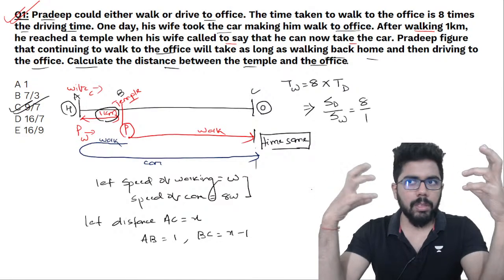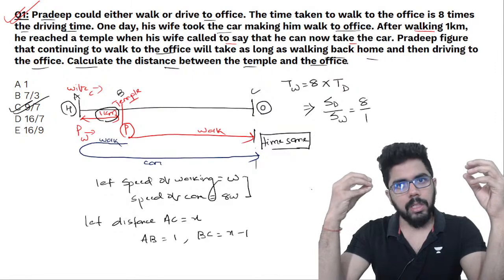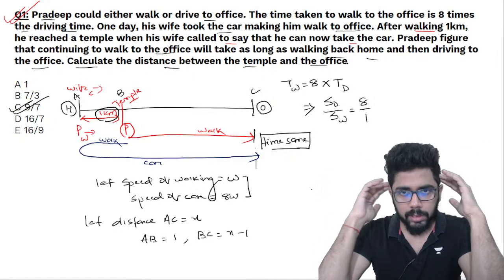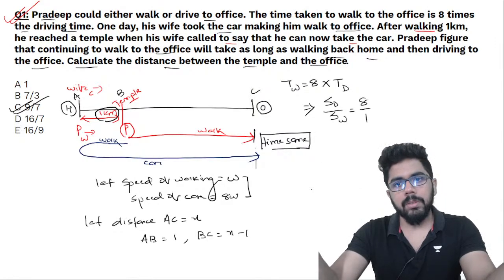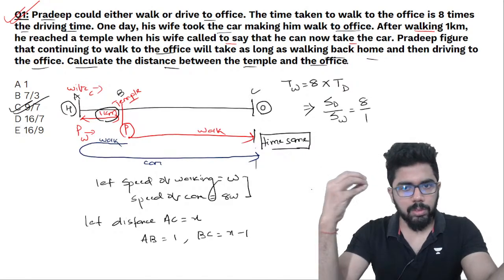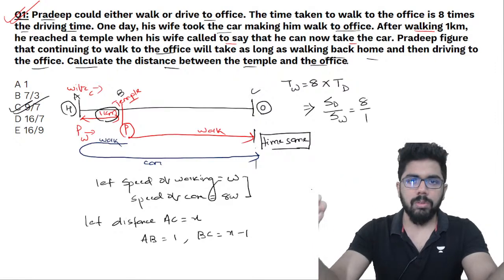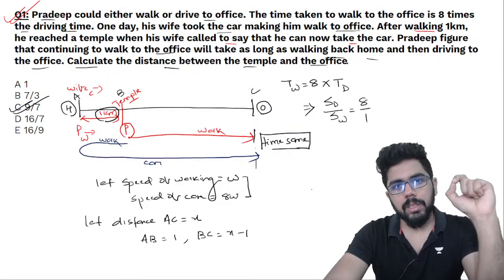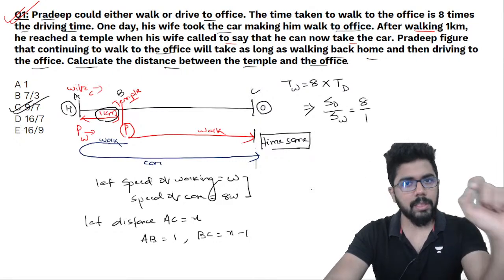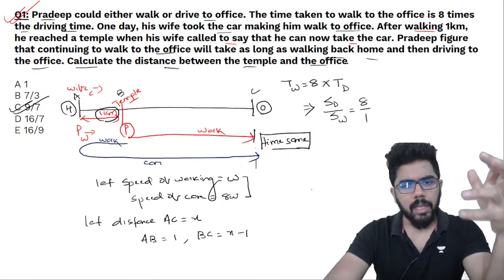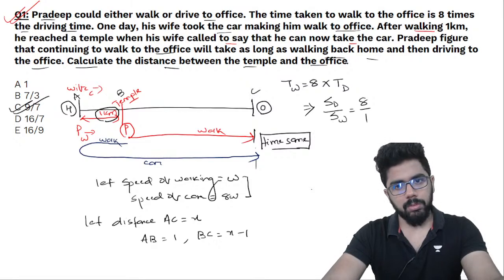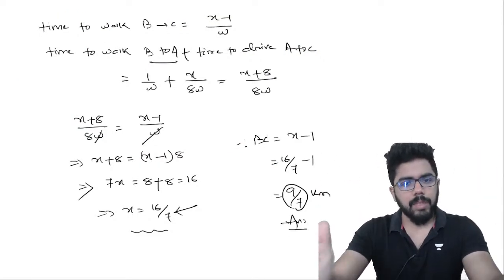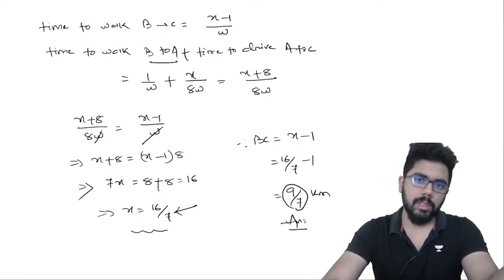A lot of people have this thinking process that shortcut is a formula. Magically, I'll just put the formula, calculate the answer in 30 seconds. It's the way you think most of the times. How you approach the question, how you think about the question, that is a shortcut also. Okay, so first have complete clarity on what the question is asking, very minutely and very precisely read the question and then think. यहाँ पे देखो कुछ complicated formula भी हमने use नहीं किया, just time is equal to distance by speed, उतना ही use हो रहा है, and then just equate the time in both the cases and you'll get the answer.